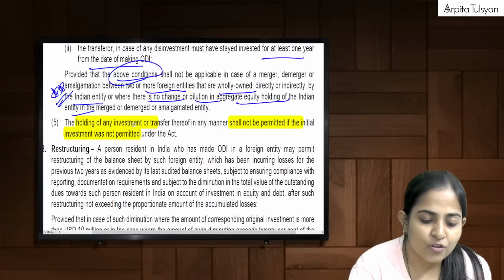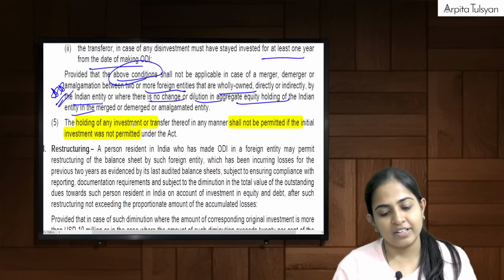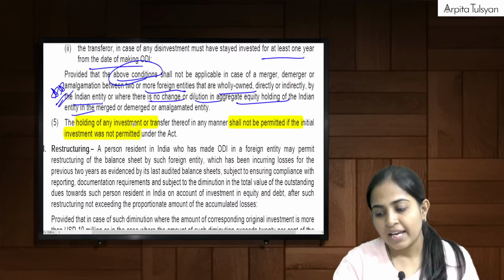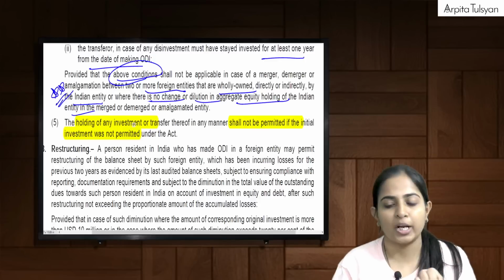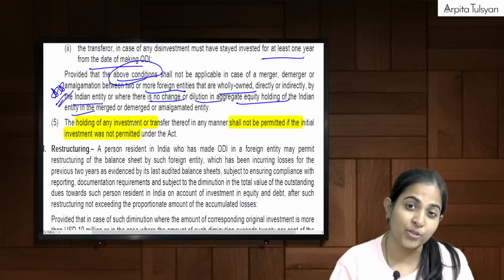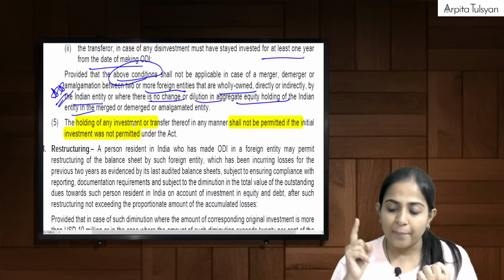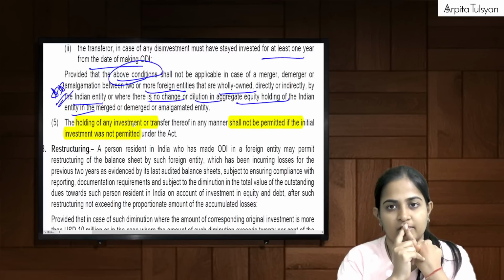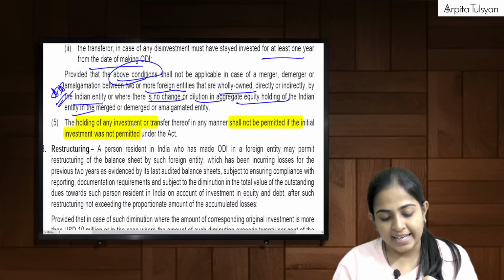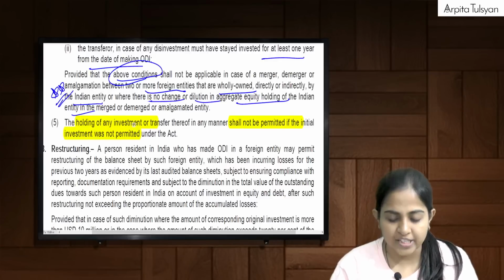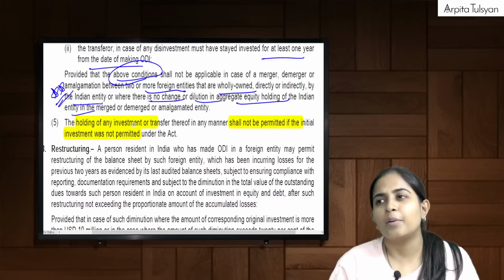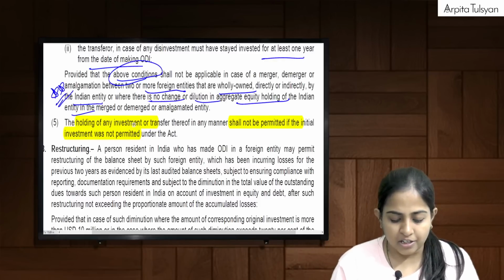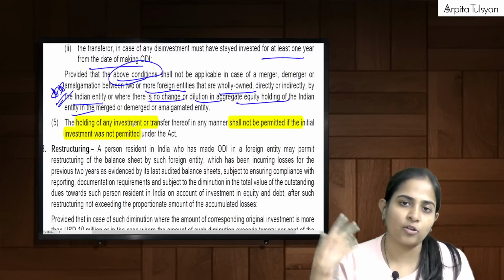Right? So, what all things did we study here, everyone? What all things did we study here in this 17th point? It was talking about transfer. First point was talking about transfer. Can a PRI transfer it to an eligible PRI? Answer is yes. Can a PRI transfer it to a PROI? Yes, right. It can transfer. Next, can the transfer happen because of merger, amalgamation, etc.? Yes, just that the merger, amalgamation, buyback, etc. should have the approval of the competent authority here in India or as per the competent authority of the host country.